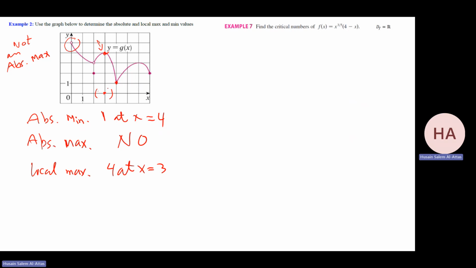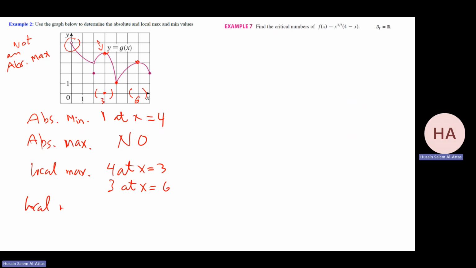Also, I have another one here. This is also a local maximum. Take an interval around 6, this is 6, this is 3. For sure, this one will be the largest. So I have 3 at x equals 6.